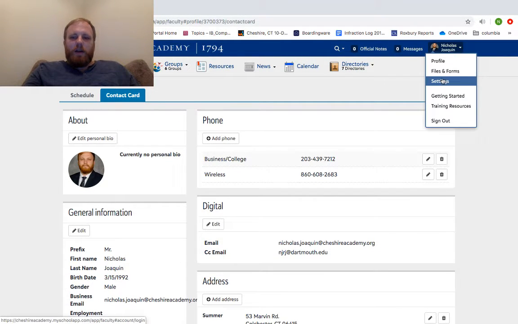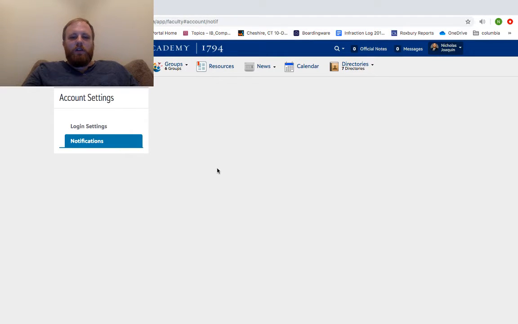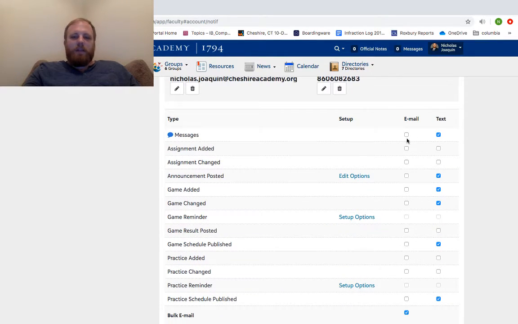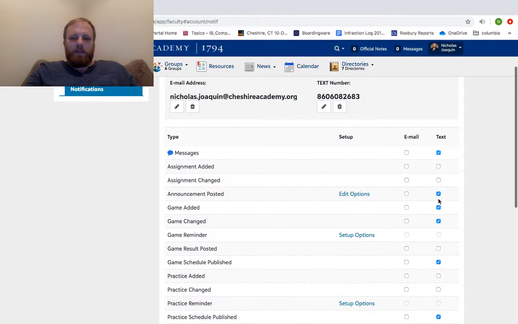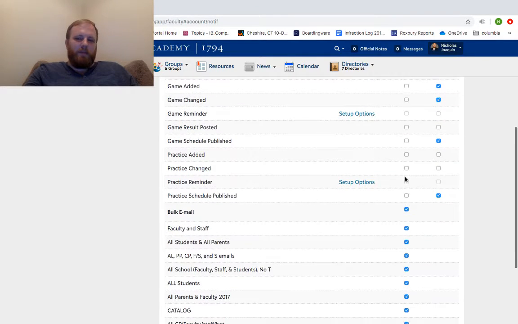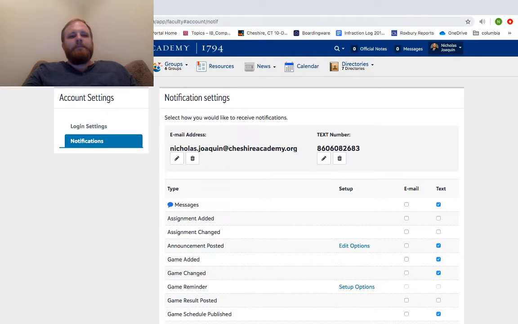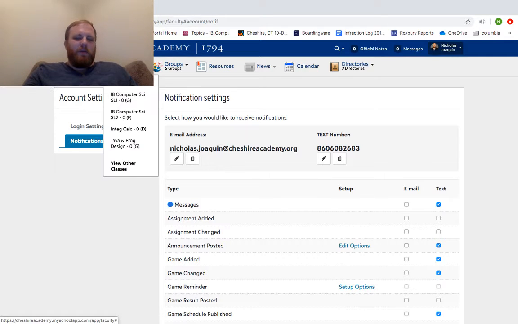But for the most part, anything else you're really going to need for this is in the settings. So you can check your notification settings as well. Some people like to have emails of everything. Some things you get stuck with emails of, and there's no way to get a text version of. But for the most part, I like to have most things as text notifications instead of emails, because I just feel as though it clogs up my email. Otherwise, the email is fairly self-explanatory. We have a network of everybody added in, so for the most part, names will auto-populate. You don't need to stress in that sense.